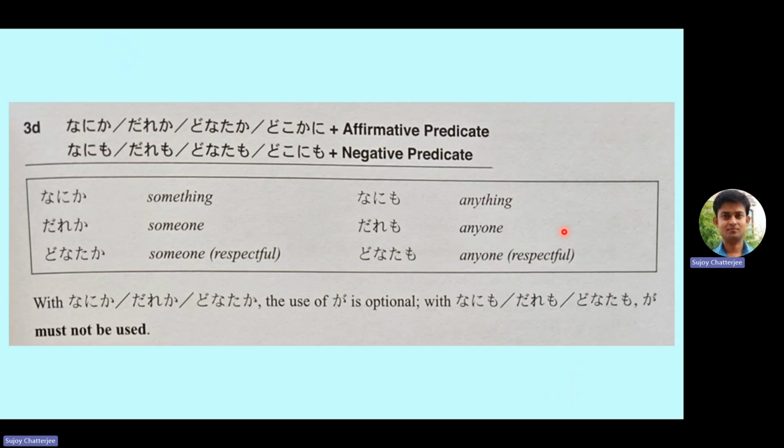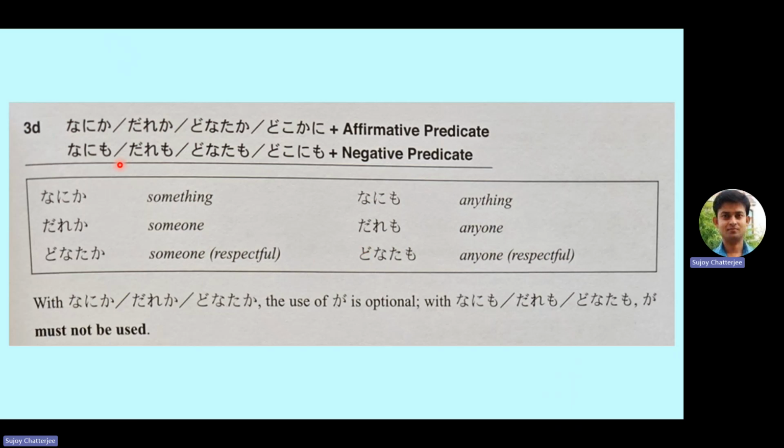So we start with something, anything, someone, anyone. Now, in the last lessons, we have discussed nani, dare, donata, doko. Do you remember that? So nani means what, dare means who, donata means who in a respectful manner, and doko means where. Now we are going to extend these concepts to give the meanings of something, someone, anything, anyone, and somewhere, anywhere. So let's see how it is done.